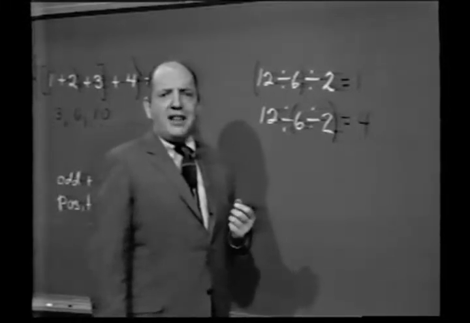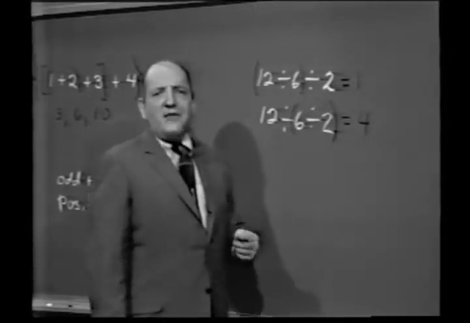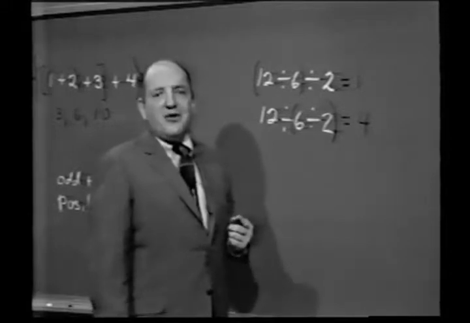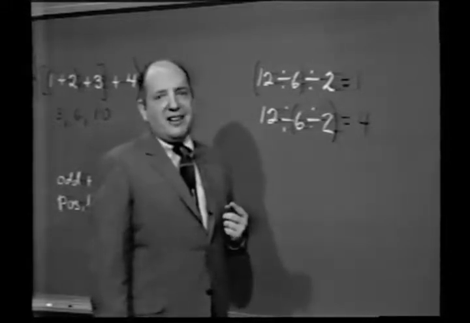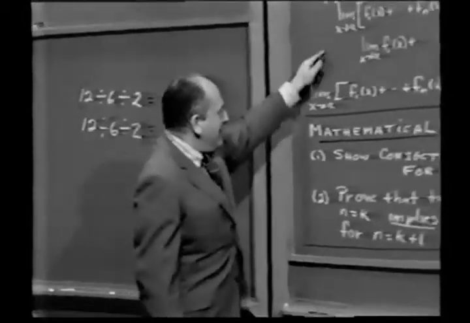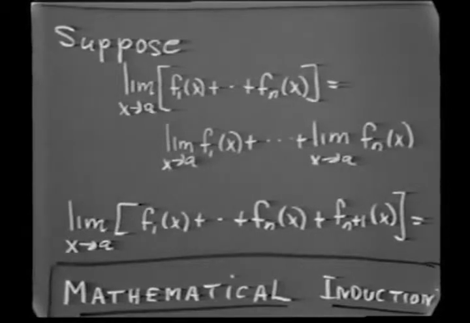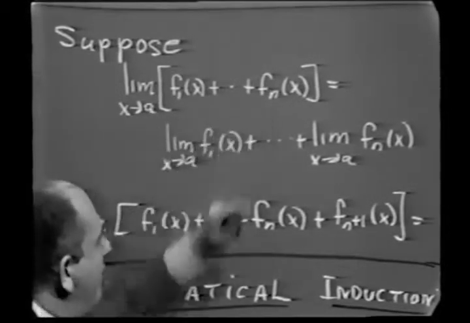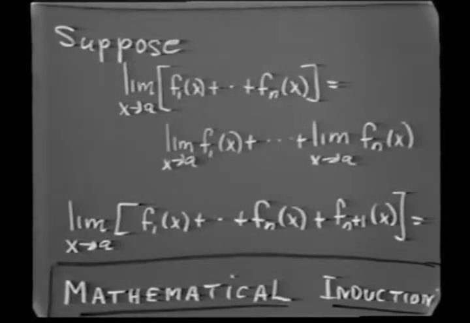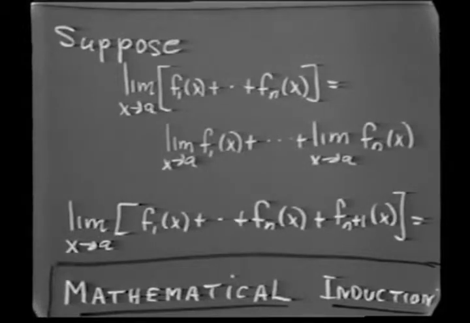And now if we have any imagination at all, we might become suspicious and say, I think if it's true in general for n terms, it's going to be true for n plus 1 terms. And that brings us to our next stage in our mathematical induction. Namely, suppose the limit of a sum is equal to the sum of the limits in the case that there are n terms in our sum. What can we conclude about the limit of a sum in the case of n plus 1 terms?